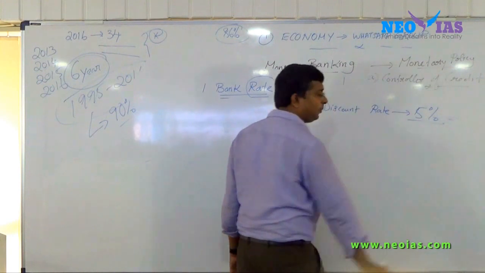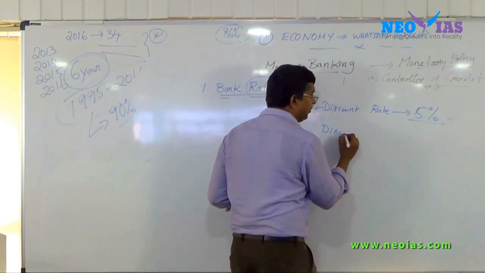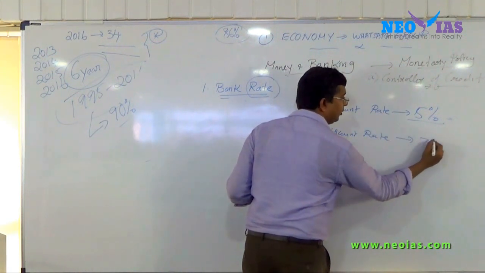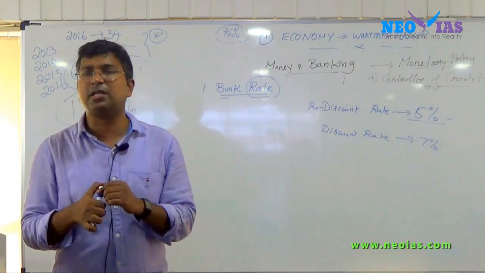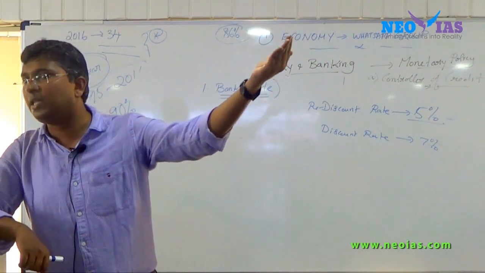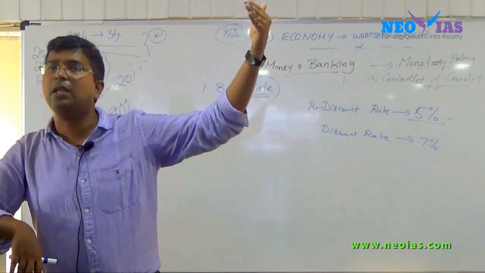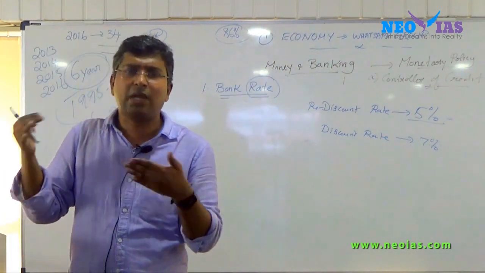This is the present. In this case, the customer will go to the bank for discounting their bill of exchange at 7%, and if the bank requires money, it will rediscount it at 5%. This was happening, so there was ample liquidity.